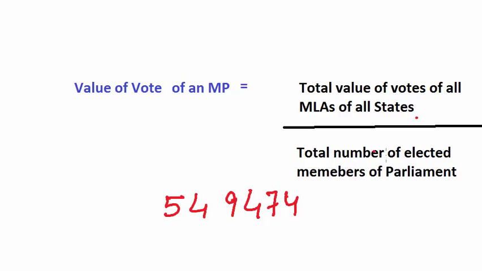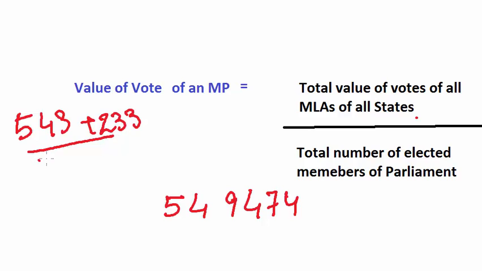5,49,474, and the total number of elected members of parliament are 543 in Lok Sabha, since 2 members are nominated by the president, which belong to the Anglo-Indian community, and 233 members of Rajya Sabha. We know that 12 members are nominated by the Rajya Sabha. Nominated members do not take part in elections. So the total number of elected members of parliament is 776.